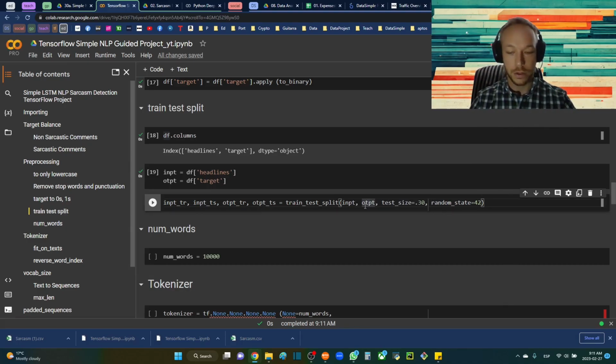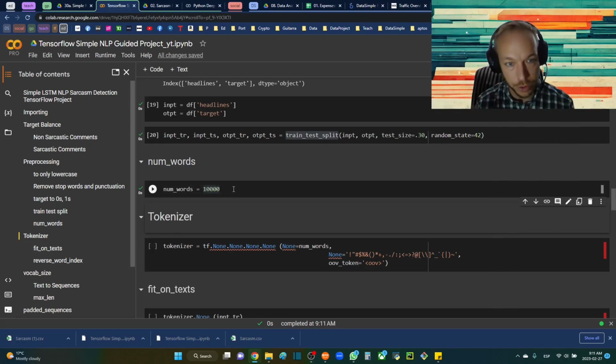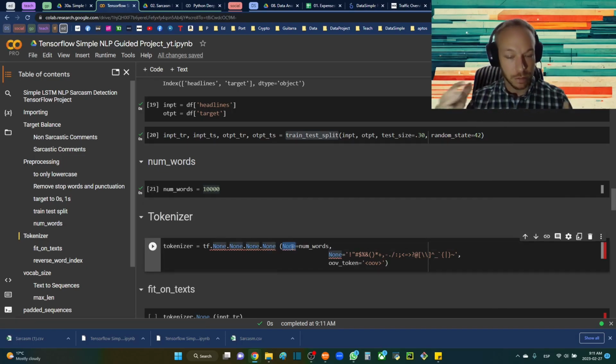Okay, and so we're going to use sklearn's train test split, just to make our lives easy today. And so I'm going to assign num words. You can change this. This is going to be the total number of different words you can have in your vocabulary. It is a little bit tedious to actually go about getting this count. So I didn't do it today, but you can find the count of the individual words in your data set. It's not super difficult, but a little tedious. Here I use 10,000 just to start. If you have more than that, it would only produce values that go up to 10,000 different words.